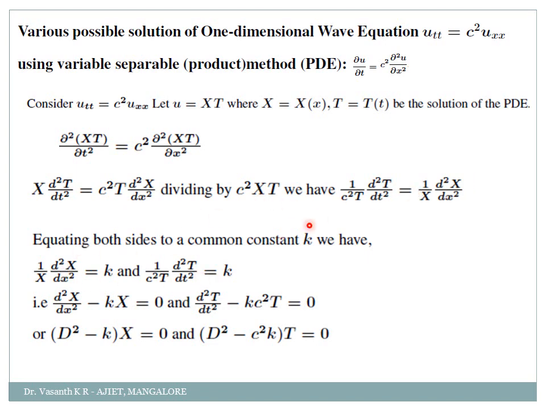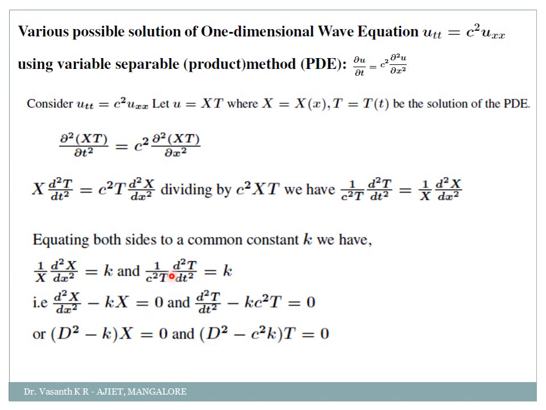You can just check. I have written x first just for the sake of simplicity. So 1 by x into d square x by dx square I have equated to k, and similarly 1 by c square t into d square t by dt square I have equated to k. Then what did I do? I have taken this x to the other side. It will become kx. Then kx, if it goes to the other side, it will become minus kx. Equate it to 0. Very simple. So I am writing it as d square x by dx square minus kx is equal to 0.